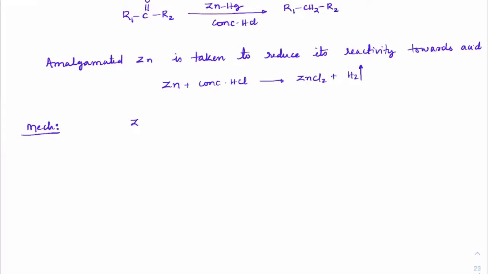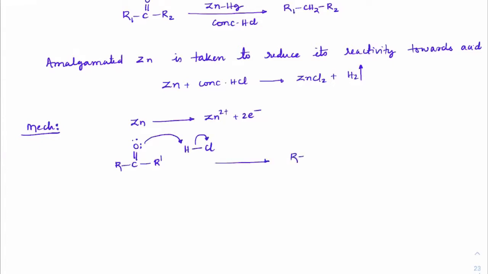Now zinc in the solution of concentrated HCl will slowly start releasing electrons. Second, the keto form, which has a lone pair present on oxygen, will extract a proton by an acid base reaction. Oxygen has a lone pair, the solution has H plus, so an acid base reaction will take place.